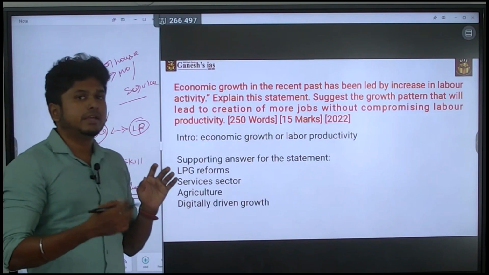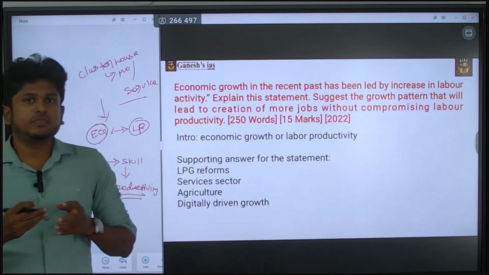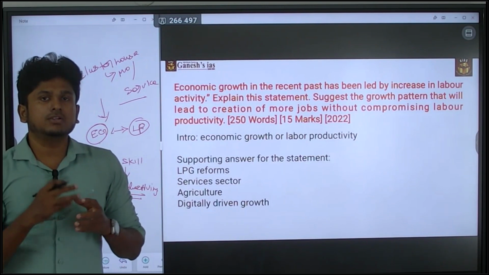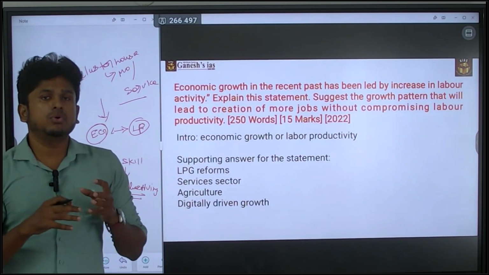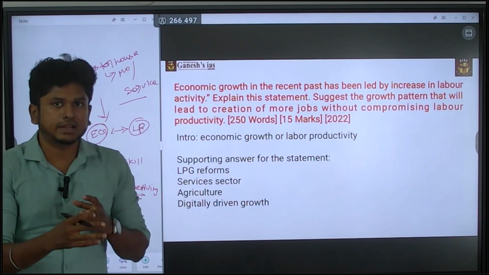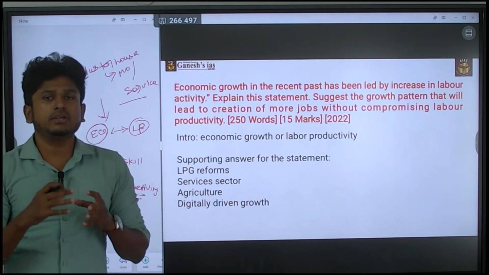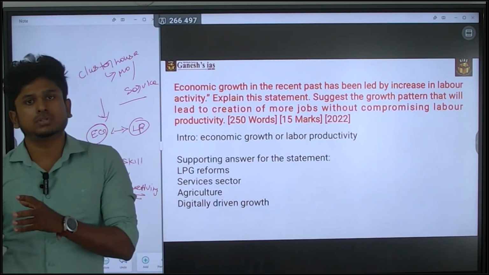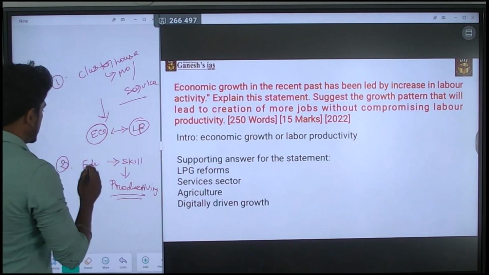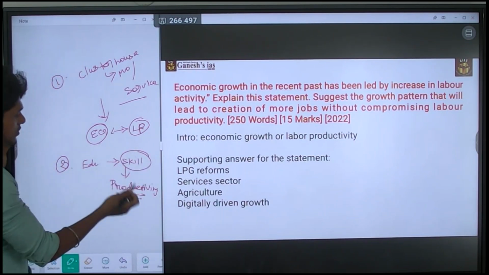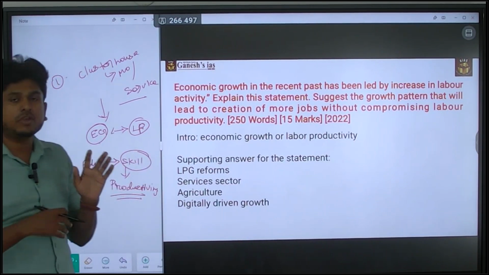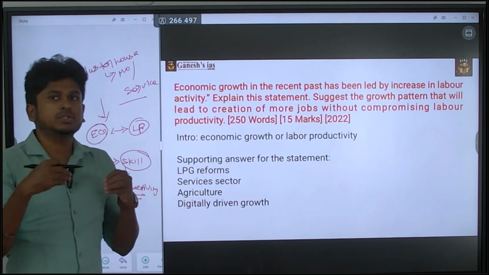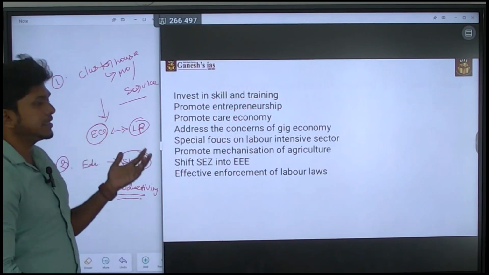Consider that earlier they were manufacturing goods with 10 labor. Due to the increased skills, or else using technology, if they know how to use certain technology, that is obviously going to increase the productivity. So that will lead to the increase in the production of the goods. So that is the thing. So this is also one way of suggestion, educating with skills. So this is the way you have to answer it. At the end of the day, it is all about the suggestion part. So these are the certain points.